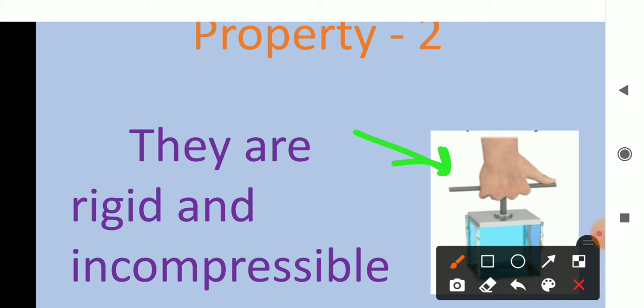Just imagine and see, if you take a stone and place it between the palms of your hands, if you press it, is it possible to press? No, it cannot be compressed. So it is given that solids are rigid, meaning very strong, and also they are incompressible. We cannot compress them to modify their structure.